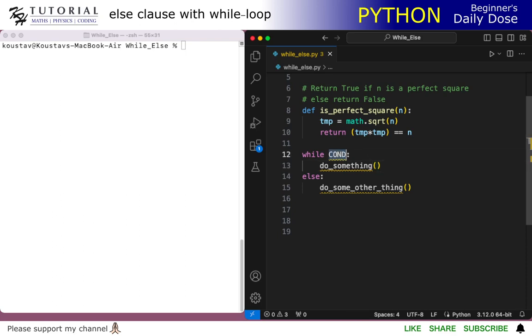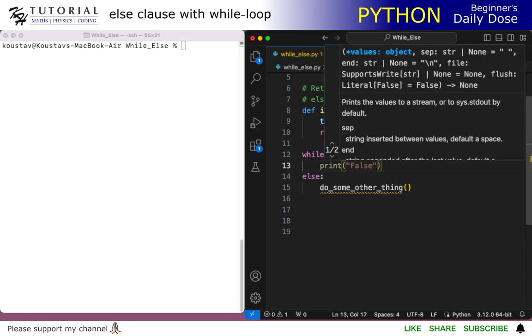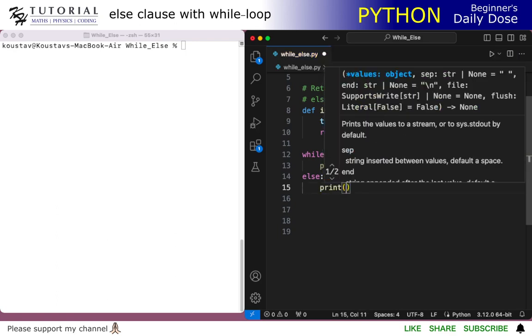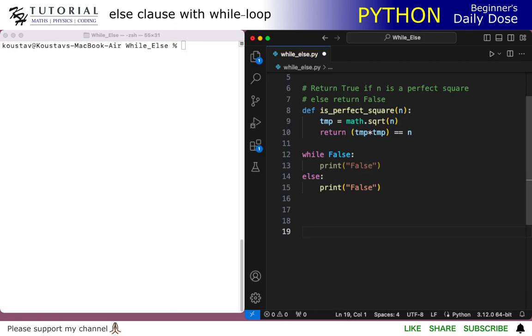Let's take a very simple example to explain the structure. Let's say I have while True, of course this will run into a problem. Let's say while False, print False, and in the else clause print True.